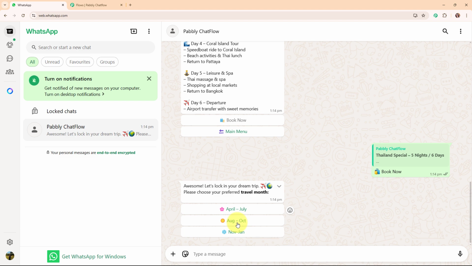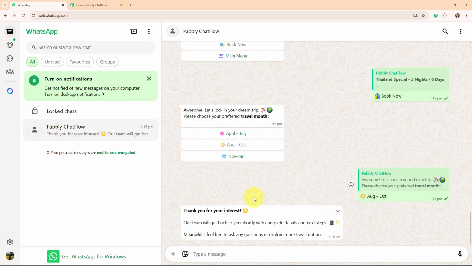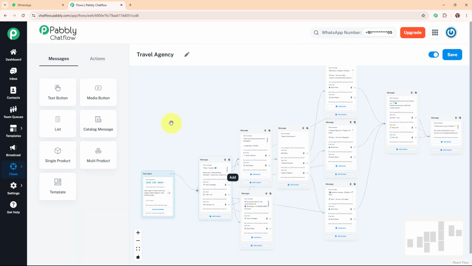So here I'm going to select a random travel month. And here you can see that it has sent me a message that says, thank you for your interest. Our team will get back to you shortly with complete details and next steps. Meanwhile, feel free to ask questions or explore more travel options. Alright, so with this, we have successfully seen the working of this amazing chatbot that I've created using Pabbly Chat Flow.